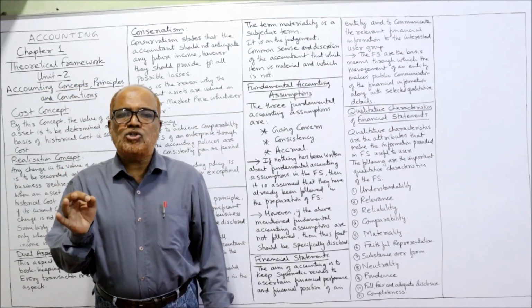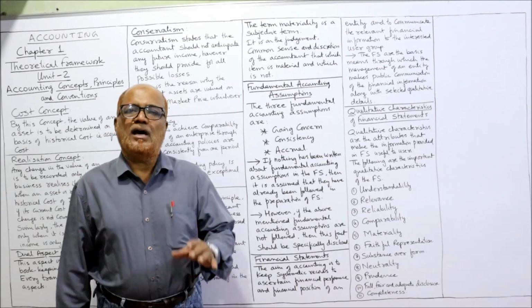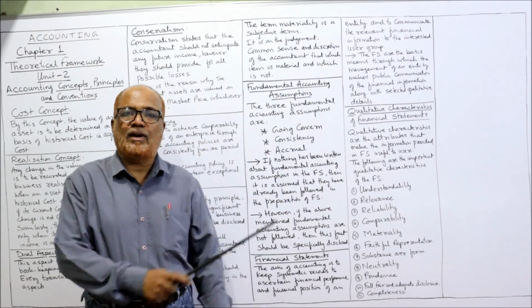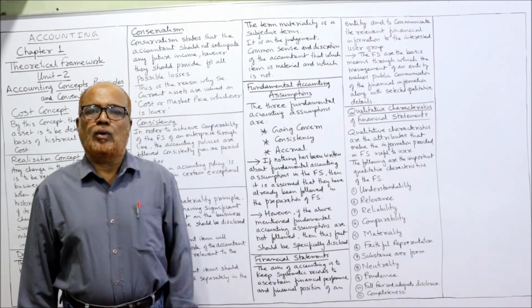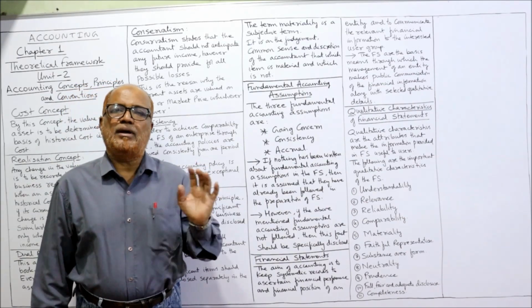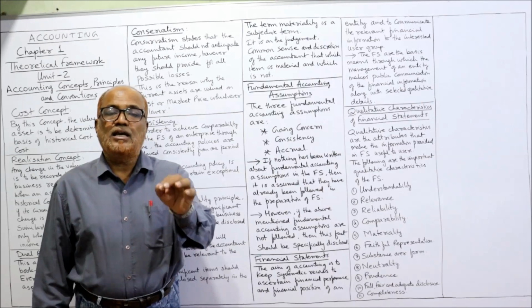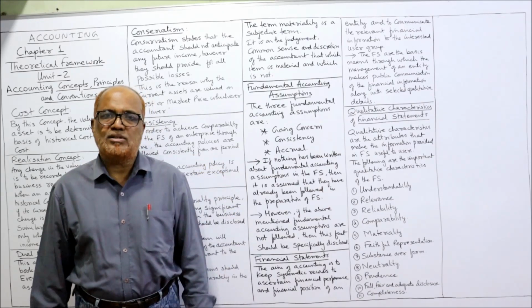If nothing is mentioned in the financial statements, then it is understood that the accountant is following the fundamental accounting assumptions: going concern, consistency, accrual. If a business organization is not following the fundamental accounting assumptions, then it must disclose this fact in the financial statements.